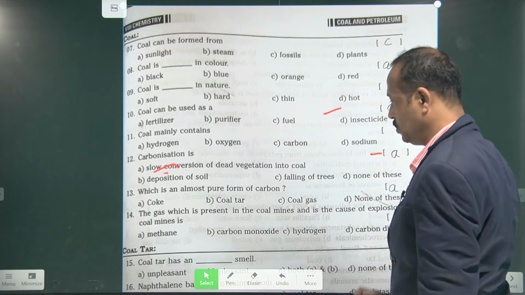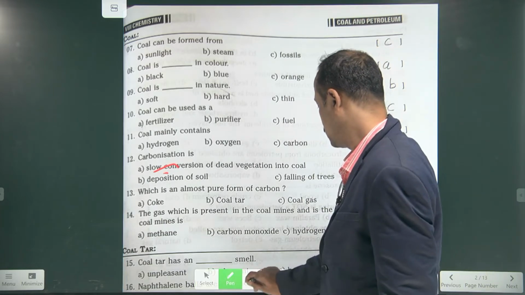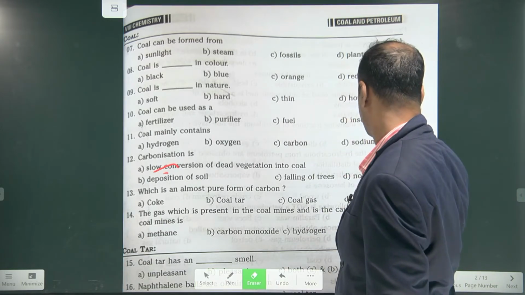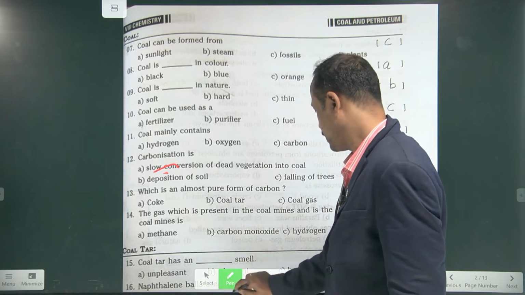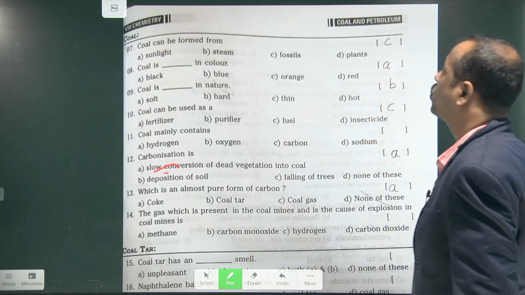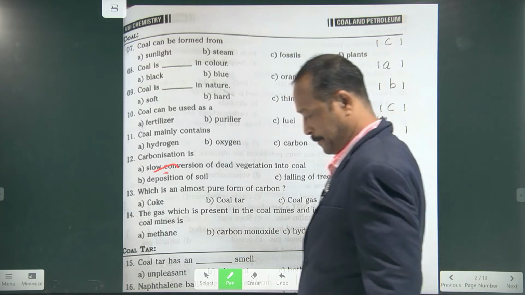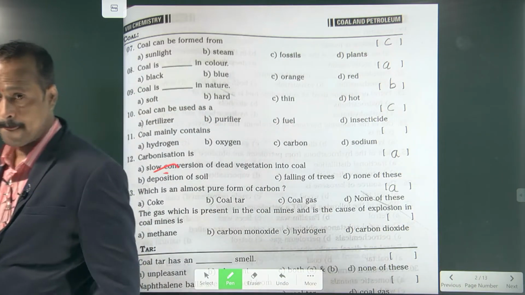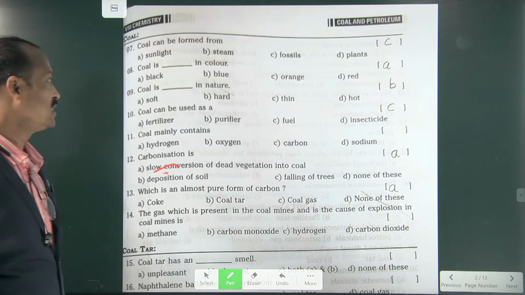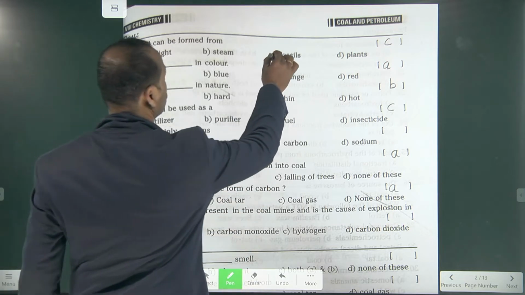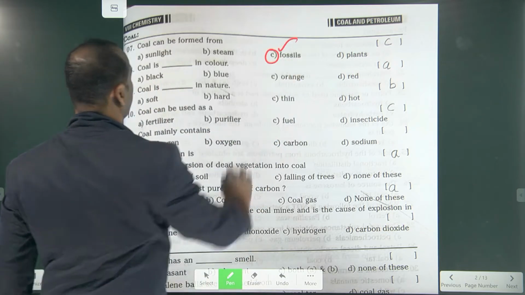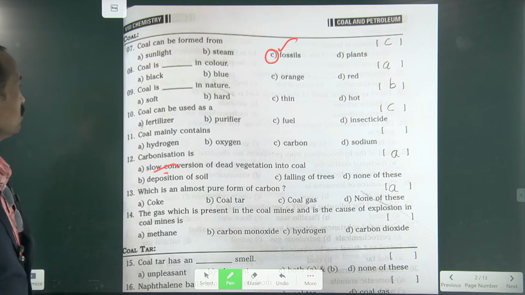Chalo, here you see now. Coal can be formed from fossils. Very good. Next, coal is dash in color.